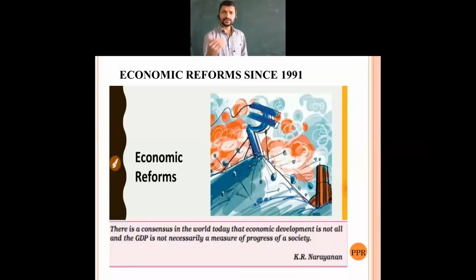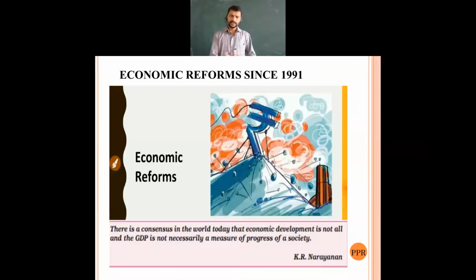Why? Because we have many drawbacks in every sector, whether the agriculture sector, the industrial sector, or the service sector. Many things are there. In this chapter, you are going to know exactly when the reforms came into existence and what all got changed.